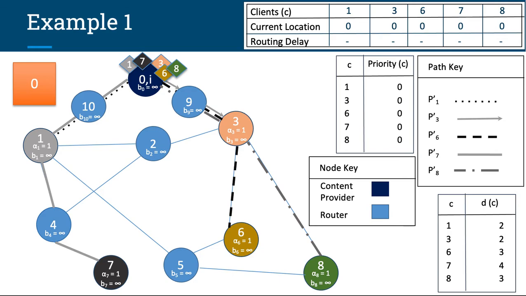What we also have here is a table that contains each client, the current node that their packets are at, and the routing delay for each client. Initially, since all the packets are at the content provider node, the current node is 0 for all the clients. Since this is the first iteration, the packet delay is 0. And since the packets haven't reached their destinations yet, the routing delays haven't been determined. Lastly, there's also a table that contains the minimum path delay for each client. For example, for client 1, the minimum delay little d of 1 is equal to 2.